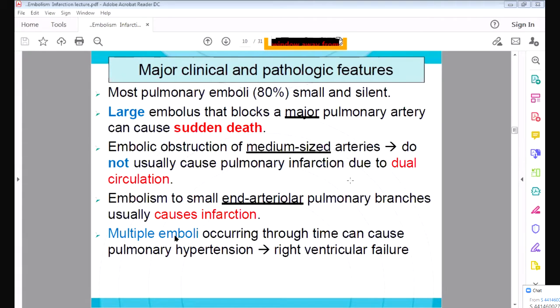But some areas of the lung have only the pulmonary branches supplying them. Okay, they only have pulmonary arteries. So if those arteries are obstructed by an embolus, it can cause infarction. Okay, so this is what one embolus can do.